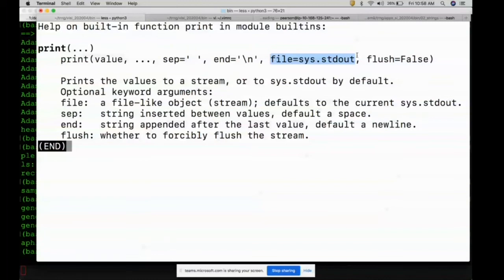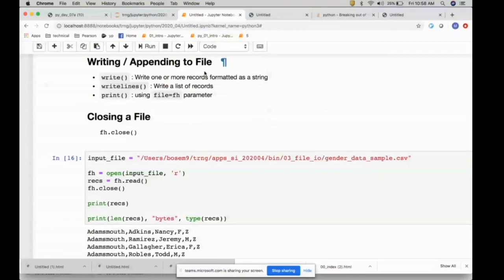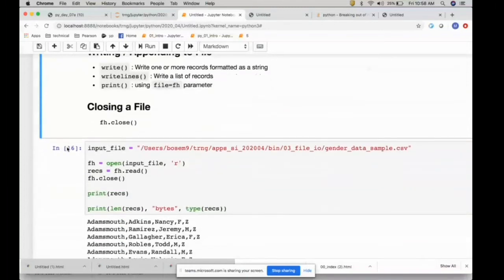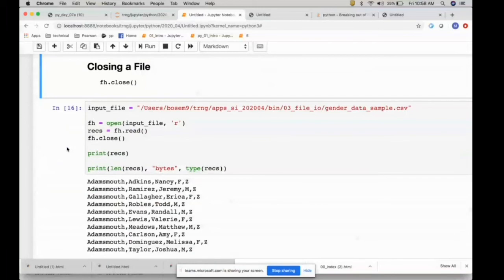So if you override this parameter, file equal to file handle, instead of writing into the screen, it will write into the file. Okay. And end of line is by default, so you don't have to explicitly code an end of line. So this is what we will be using for write, and this is what we will be using for read going forward. In our case studies, the full programs that we will be looking into from probably next Wednesday onwards, right? So closing would be file handle dot close.